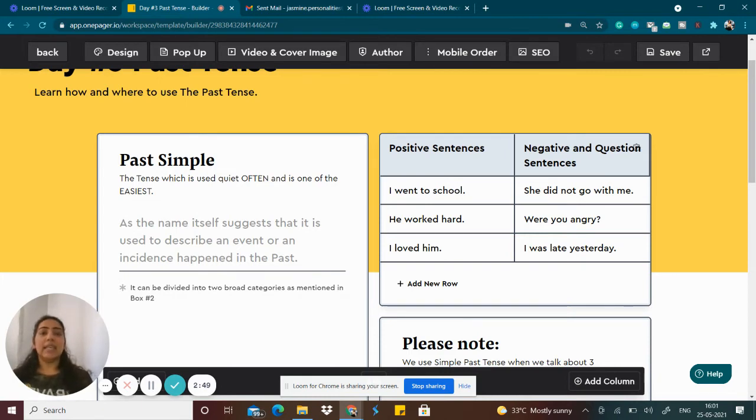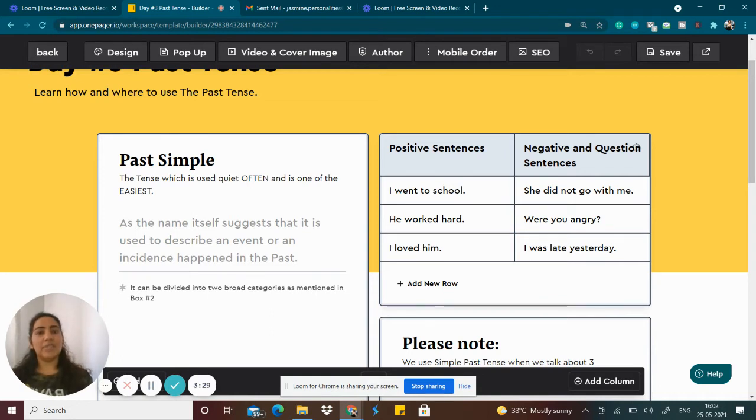Coming to the second sentence, he worked hard. Worked, W-O-R-K-E-D. Worked hard, not work. So work, verb one form, worked, V2 form, again because he has already worked hard. He is not working hard, he has worked hard in the past. The time is gone. Another one is I loved him. Love, loved, loved. Again, verb two form here because we are talking about an incident which was in the past.